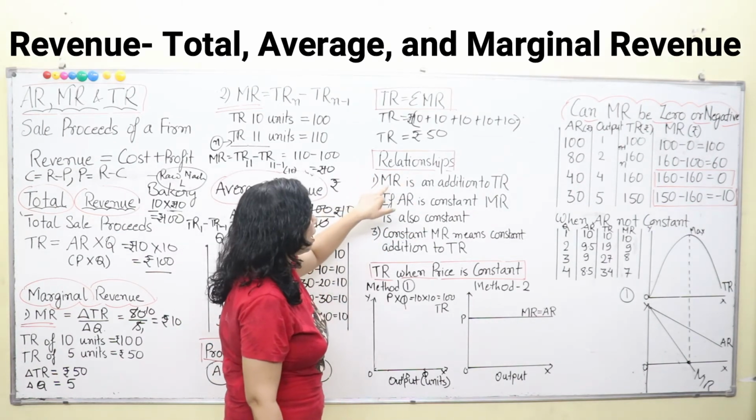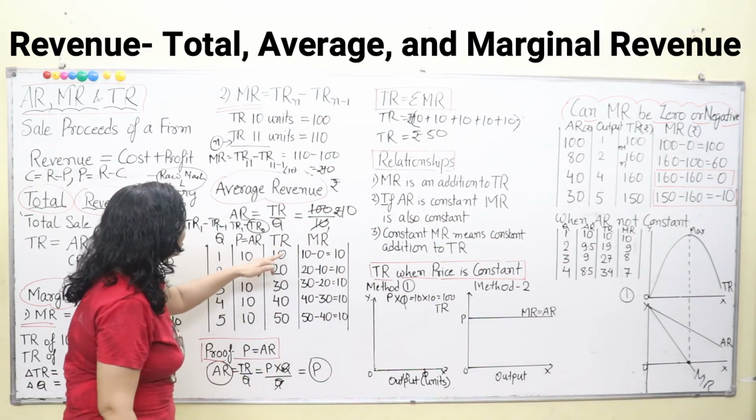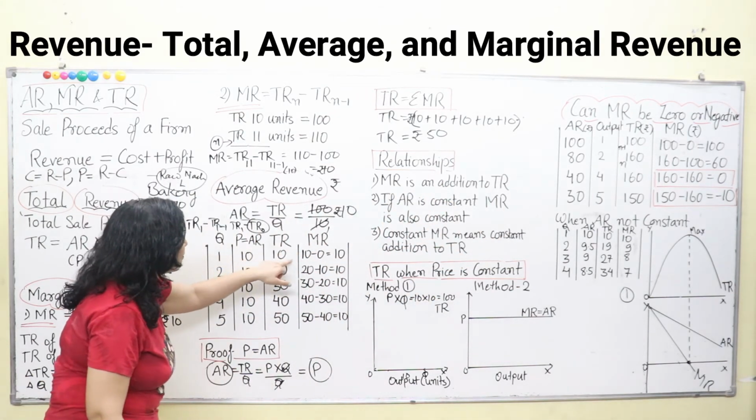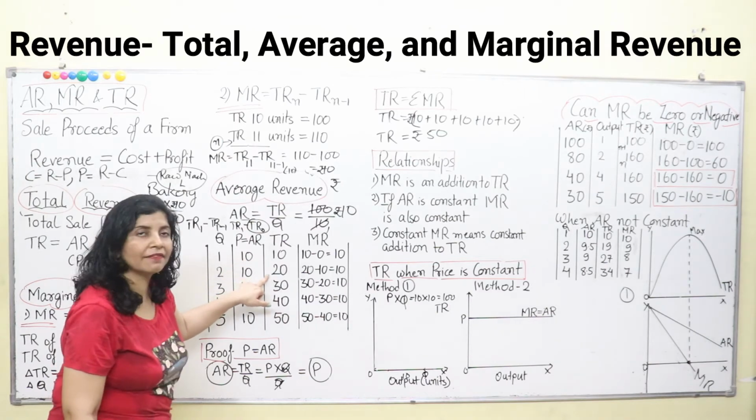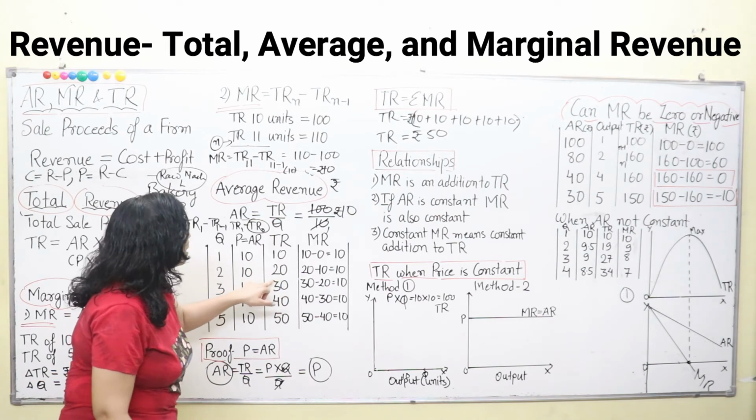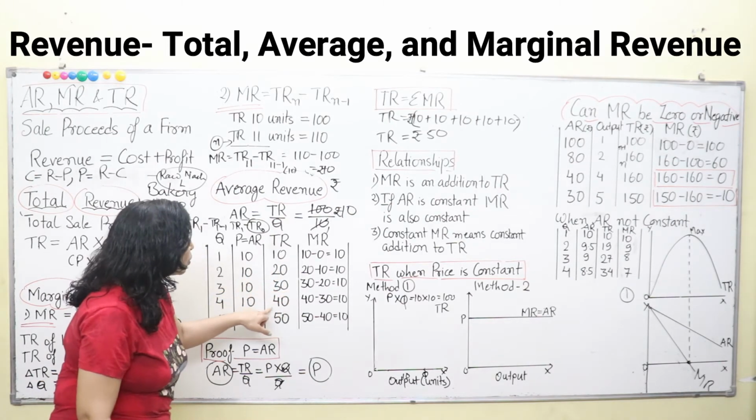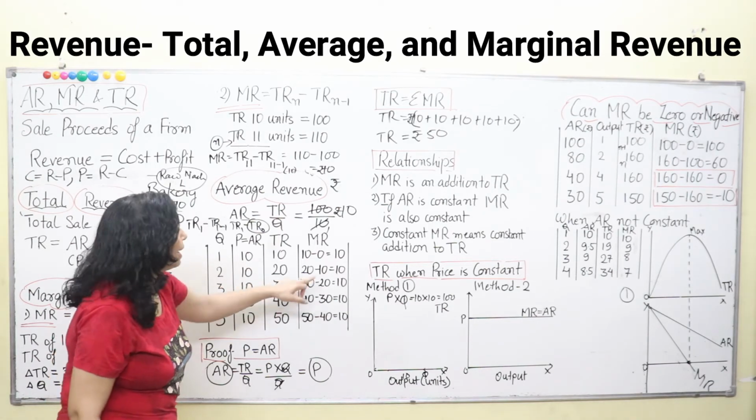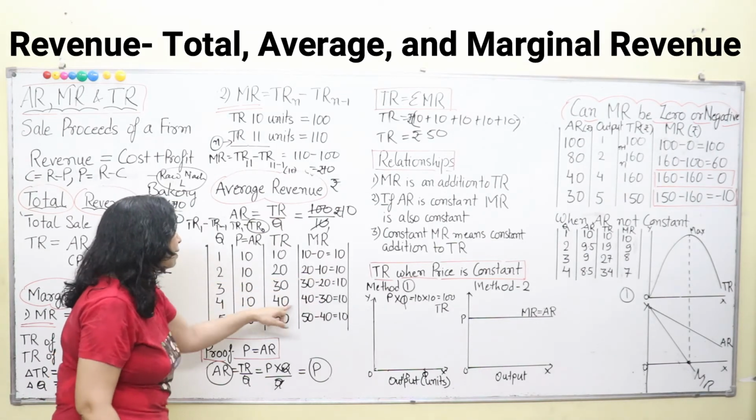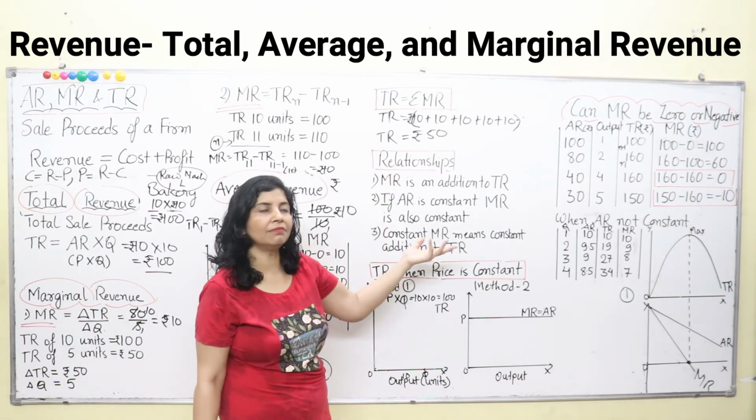Now, relationships. Number 1, marginal revenue is an addition to TR. We have seen that marginal revenue is an addition to TR. Here marginal revenue is added to 10, so it becomes 20 total revenue. Then again we add 10 to 20, and it becomes 30. Again we add 10 to 30, and it becomes 40. So, total revenue is increasing by additions of MR, adding up to become TR.